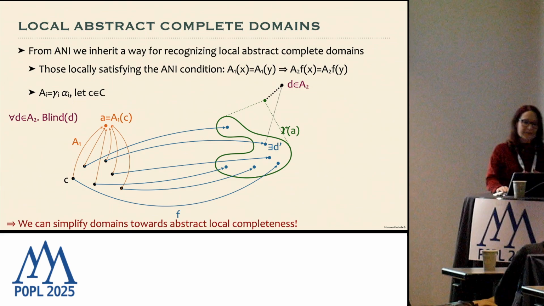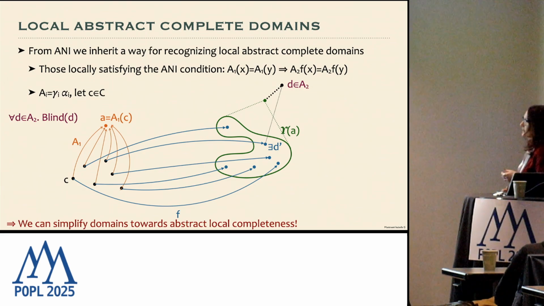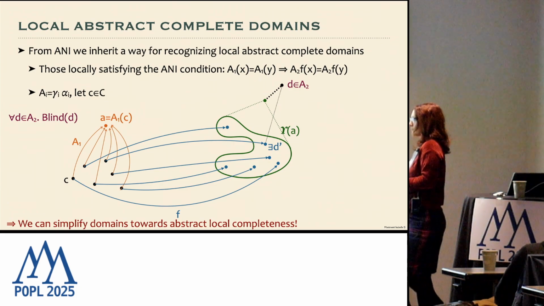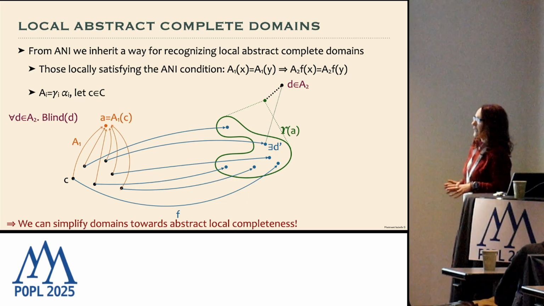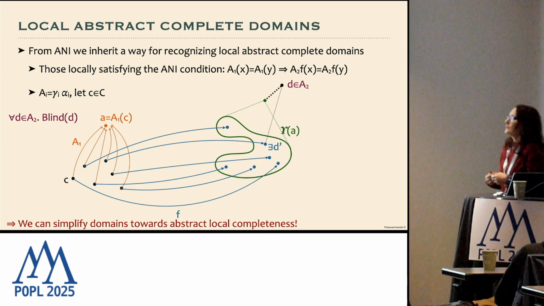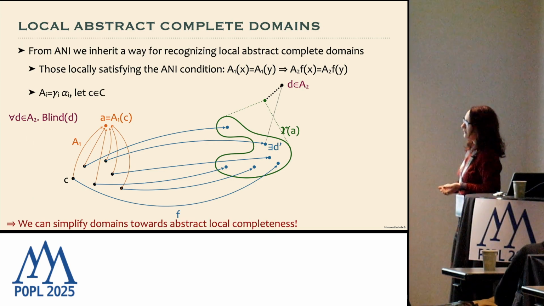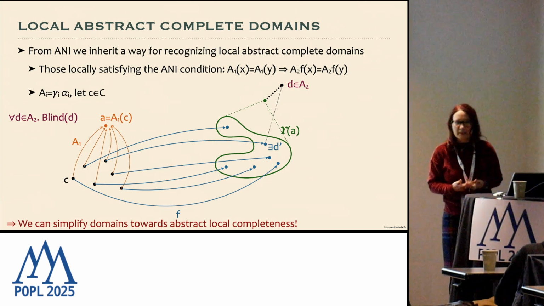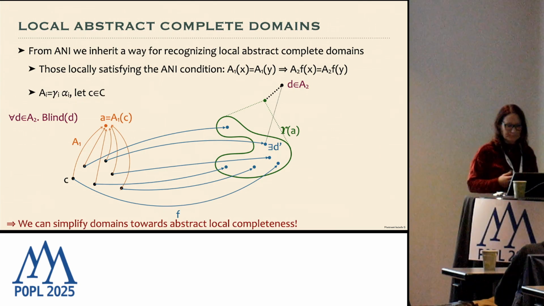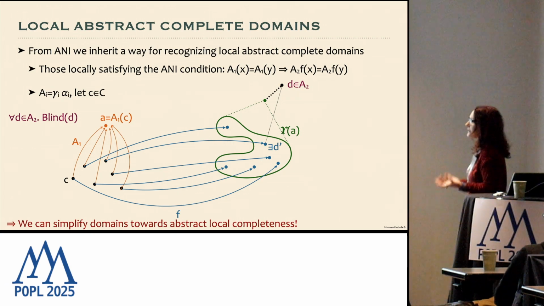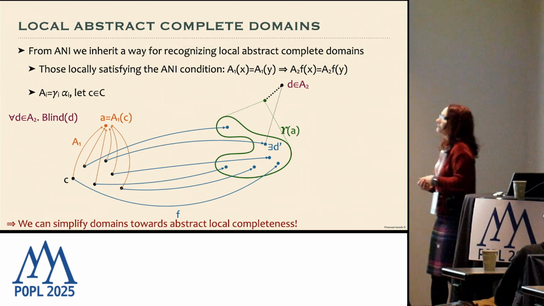So this is a way of simplifying domains towards abstract local completeness, because if we have an element which does not satisfy this condition, we just erase all the elements D that cannot satisfy this predicate, and we keep only the elements that satisfy it. And they form an abstract domain, so I guess it's still an abstraction. So this is a formal representation, mainly to better understand how it works.